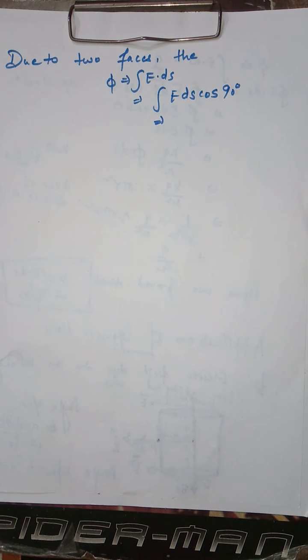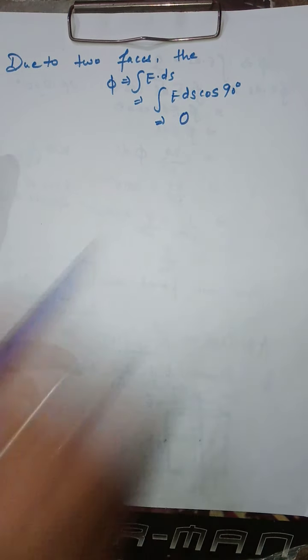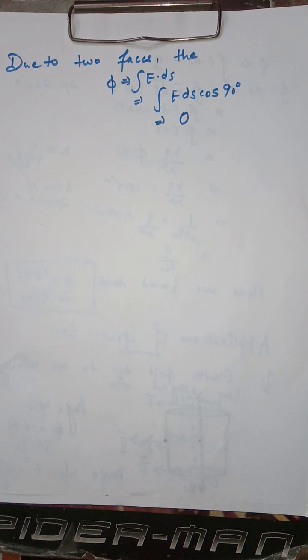I have shown you in the figure that the angle between E and ds is 90 degrees, so this is equal to 0. Therefore, the electric flux due to the two faces is equal to 0.